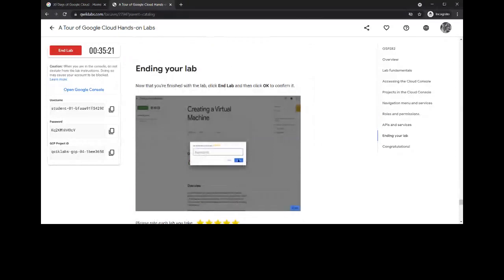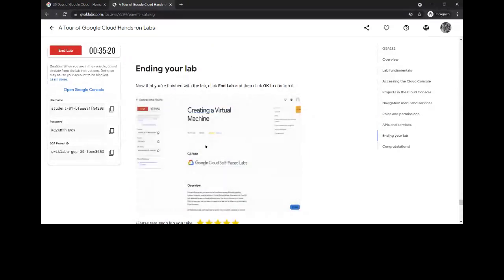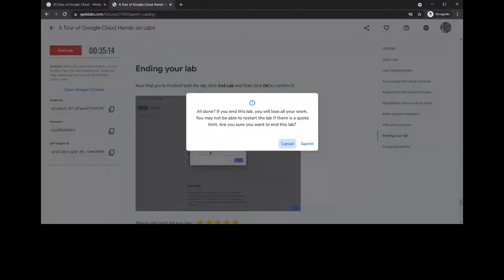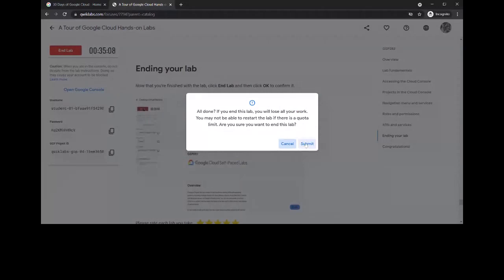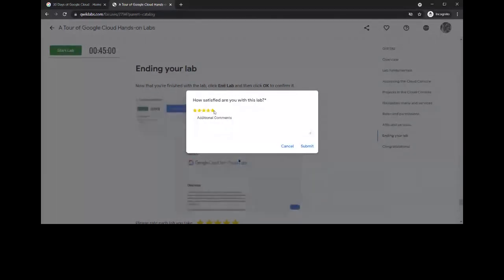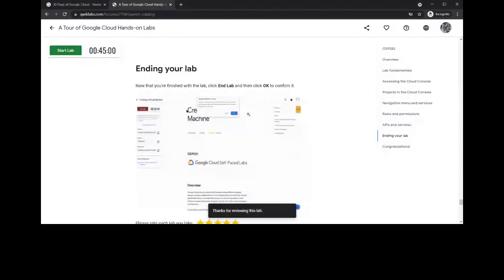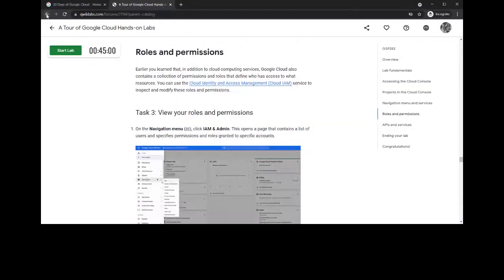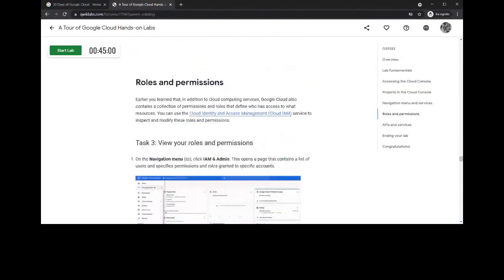So we have reached the end of the lab. After clicking End Lab, make sure that you have completed every task and every step mentioned over here, because once you submit everything, the previous data is lost and it becomes a new one. So give your rating and additional feedback, and you can just submit it. So just now I've completed this lab. Hope everyone understood how to answer these questions while reading the document. Okay.